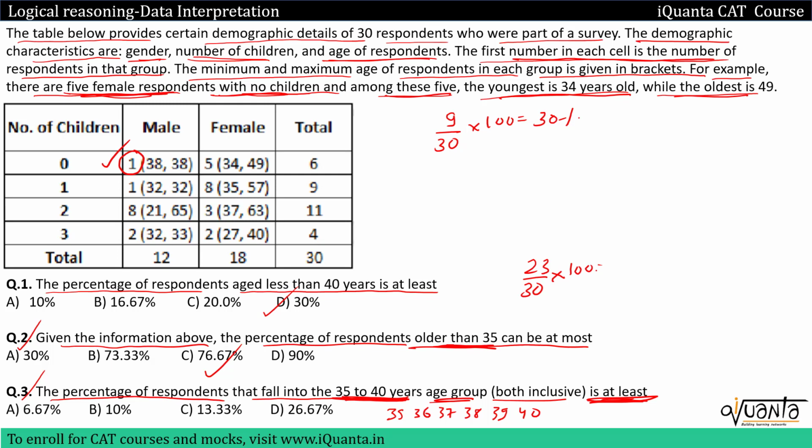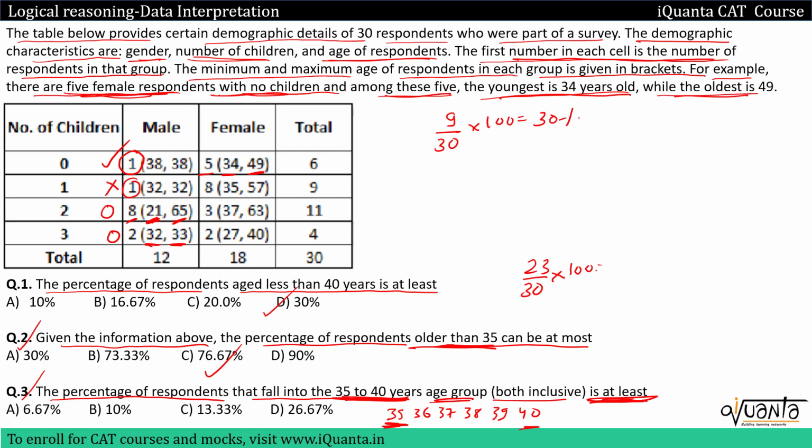Next one, only 1 male having age 32, this won't be counted because we are looking for 35 to 40. Then in the next one, I have 8 males, youngest is 21, oldest is 65. Since I am minimizing the number of people in this age group, I'll take 0 people from here. Why? Because one has to be 21 years old and I can assume that the rest 7 will all be outside this age group. Then next one, I have both of them having age less than 35, not falling into this group, so we'll have 0 from here.